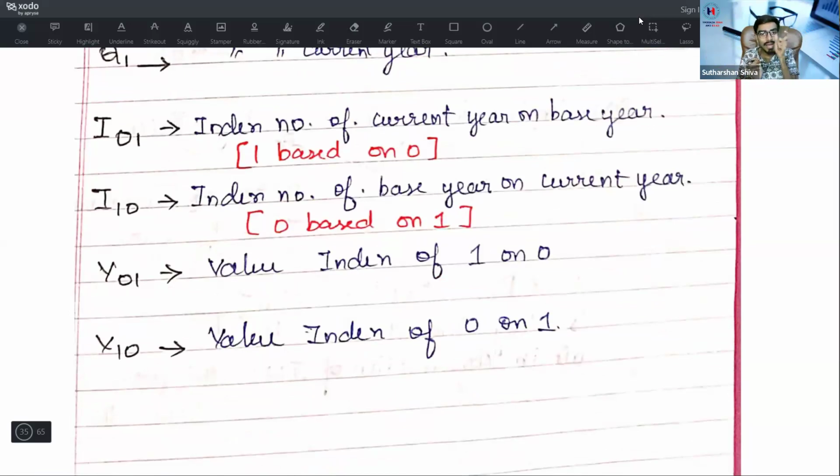V01, V means value, value index of 01. 01 means 1 on 0. 10 means 0 on 1. That's it. 10 means base year depends on current year. 01 means current year depends on base year.